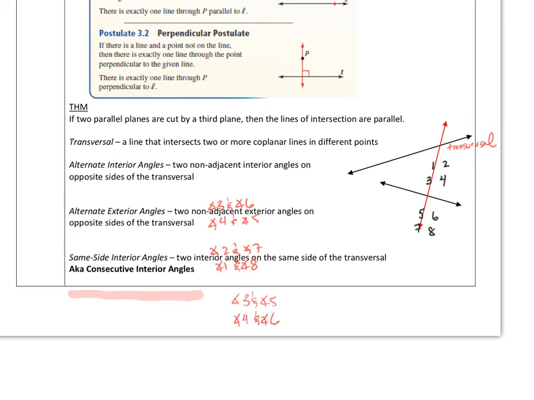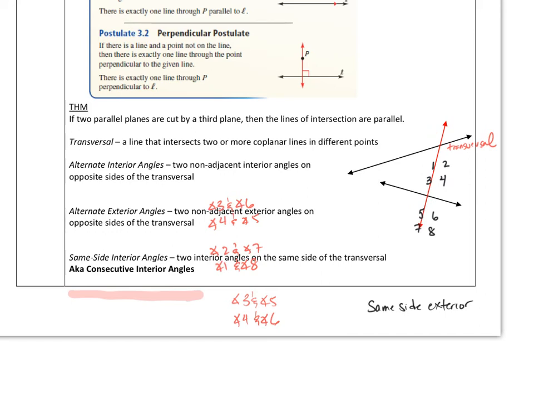You can also do same side exterior. I'll write it down here, same side exterior. Okay, same situation. I'm going to go on the same side, to the left of this transversal, but on the outsides now, on the exteriors, 1 and 7.